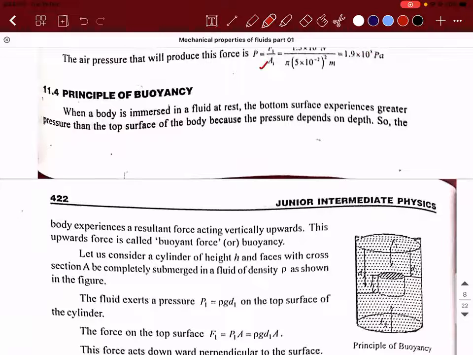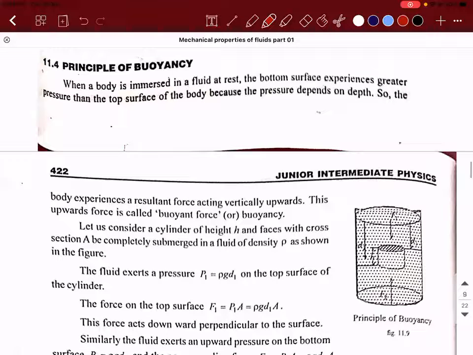The next concept that we are supposed to get into is Archimedes' principle, the principle of buoyancy that we are going to talk about. Yesterday itself, I told you one thing: buoyancy is a phenomenon, and buoyant force is the force that we are going to talk about. So when will the principle of buoyancy come into picture? When an object is immersed in a fluid at rest, the bottom surface experiences greater pressure than the top because the pressure depends on the depth. This is a known fact.